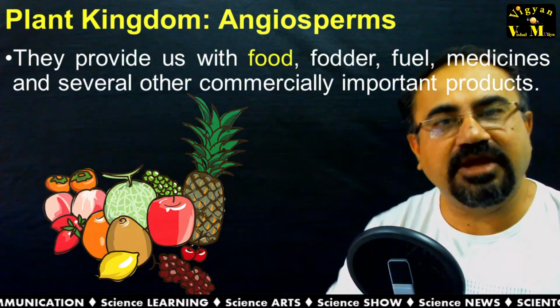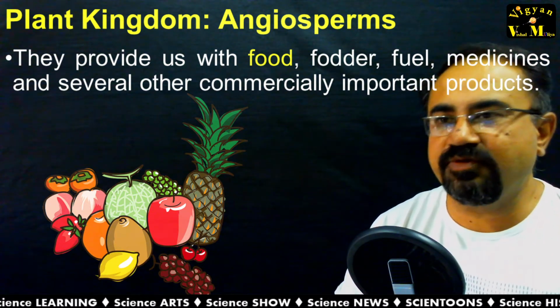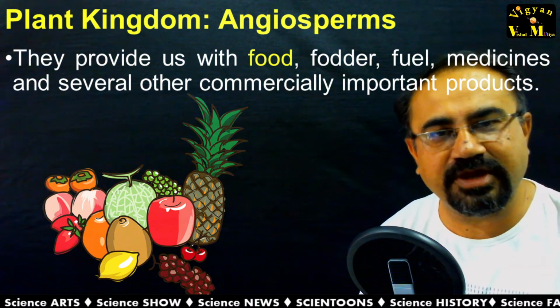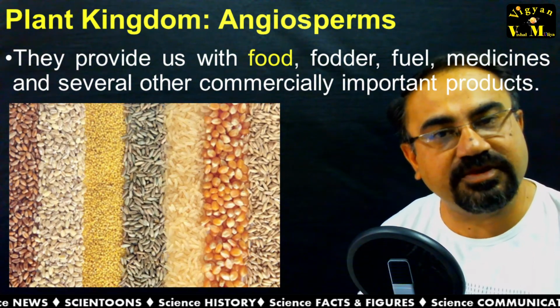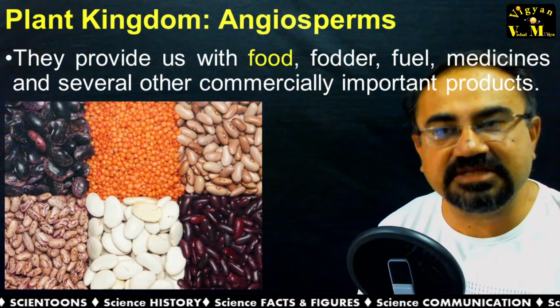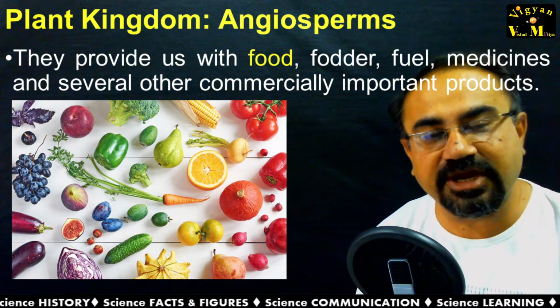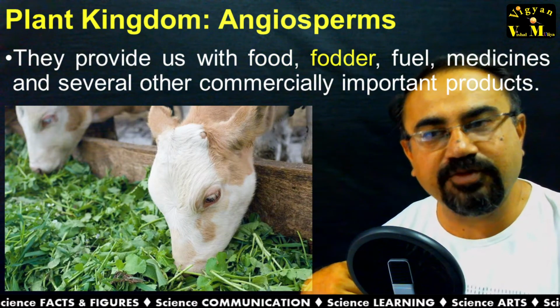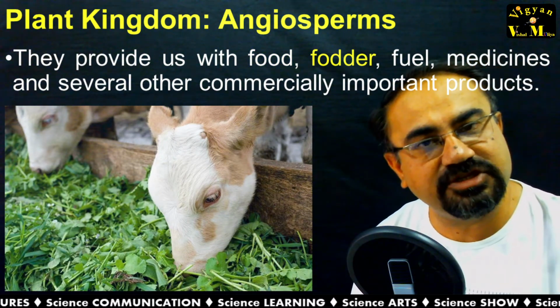These plants, I mean the angiosperms, are providing us a huge amount of useful products like food. Whatever fruit you and I are enjoying, that is from the angiosperms. Cereals, that is our routine food. Pulses, that is our routine food. And even the vegetables are obtained from the angiosperms. Not only our food, but the food of animals, that is fodder, is also obtained from the angiosperms.